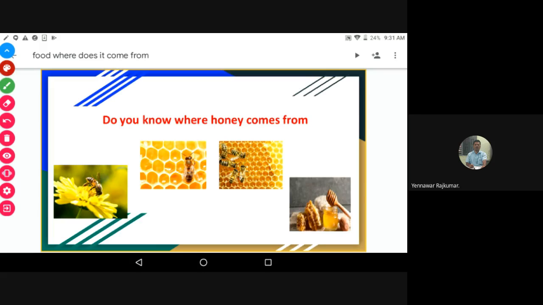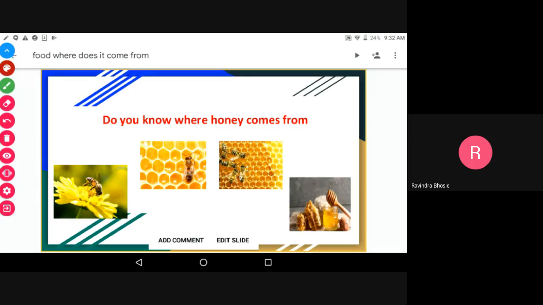Nectar is a food item to the bee. The extra food is stored in a beehive. After a few days or a few months, the nectar turns into honey, and that honey we get from the honeycomb. Is it clear? Yes, sir, it is clear.